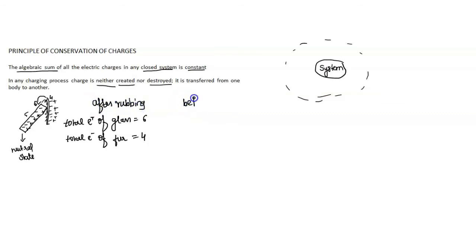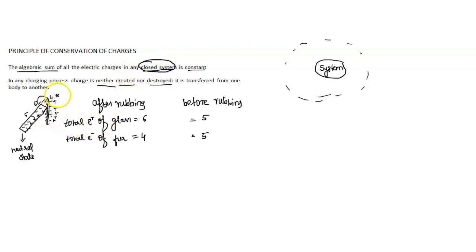Before rubbing, the total number of electrons in the rod is 5 and the total number of electrons in the fur is also 5. So if we consider the algebraic sum of all the electric charges in a closed system.